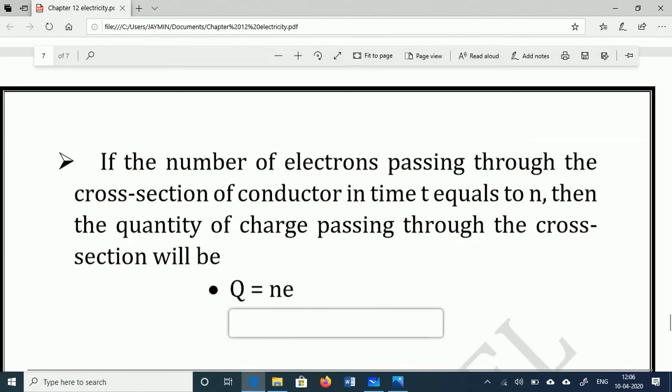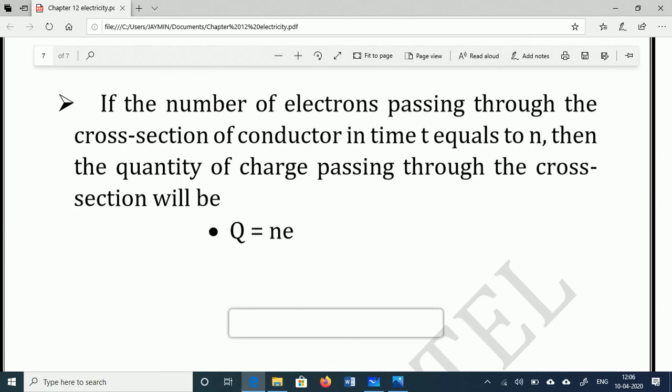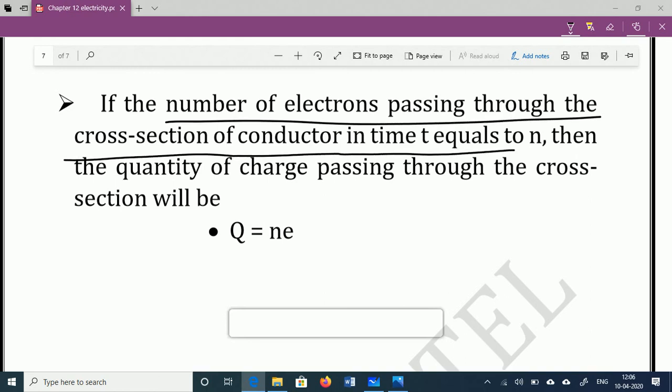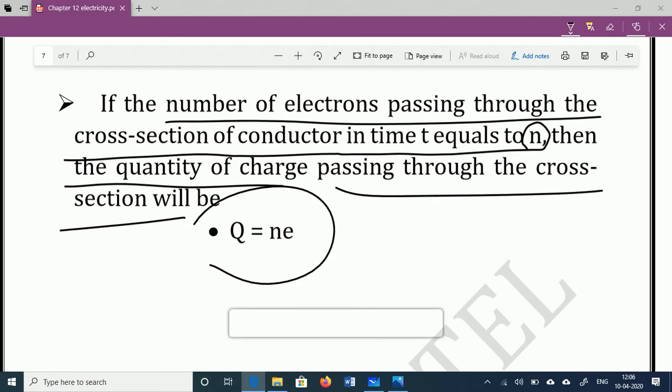Understand? Now here one additional part is that if the number of electrons passing through the cross section of the conductor in time t is equal to n, then the quantity of charge that is passing through the cross section area will be q is equal to ne. Okay, q is equal to charge, right?